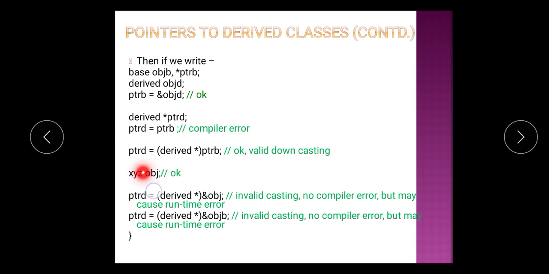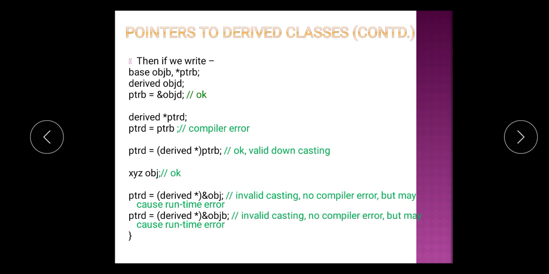Here we are doing the downcasting of the pointer of the base class. We are saying Derived star, we are typecasting that pointer of the base class, and then we are passing the reference of this pointer to the pointer of the derived class.